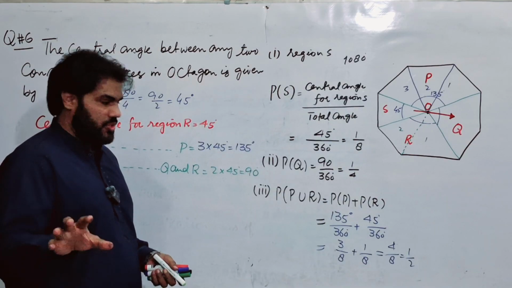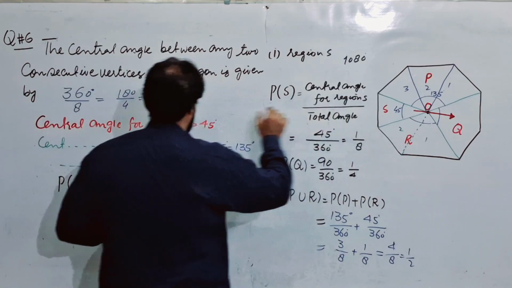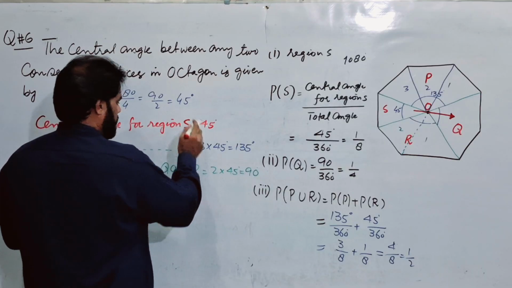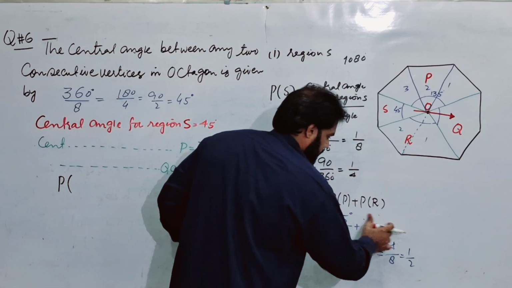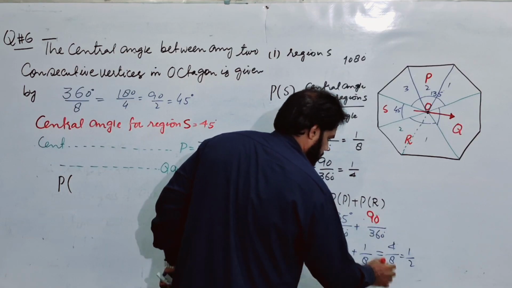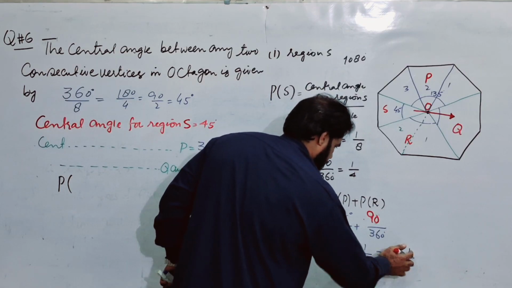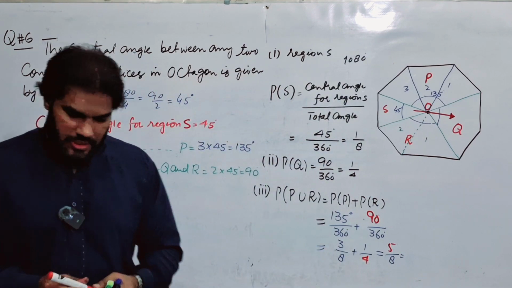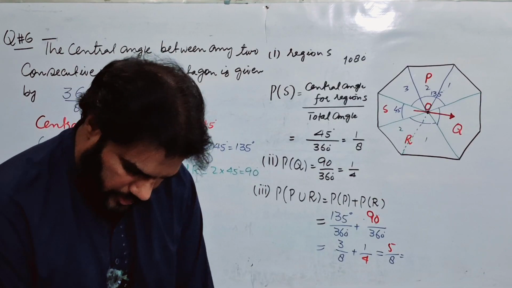Sorry, I have made some mistake here. Actually, that was the central angle for region S. Now the central angle for R is 90 degrees. So we have to write 90 here. 90 over 360 is 1 by 4. So this becomes 5 by 8. Now this is correct. Now next we discuss the last question, question number 17.